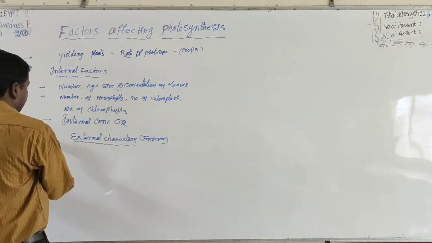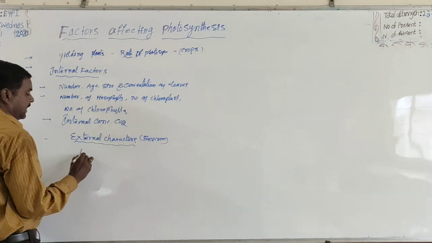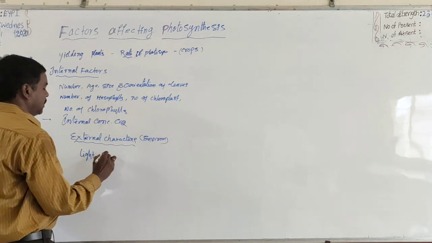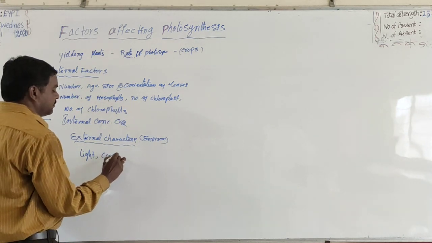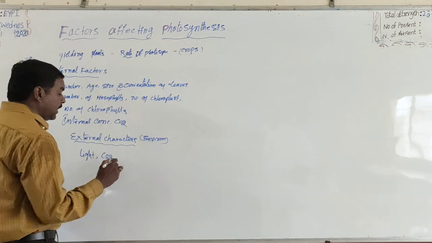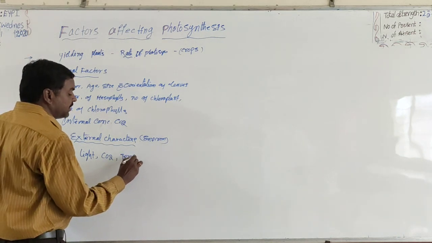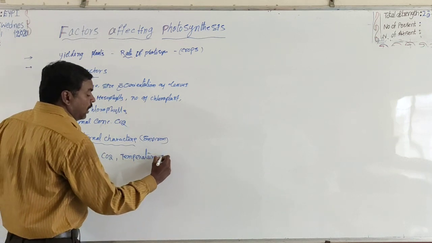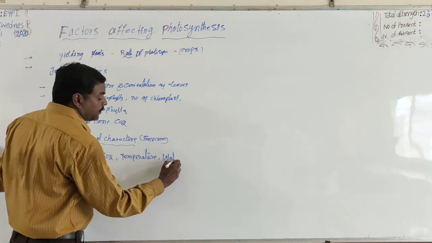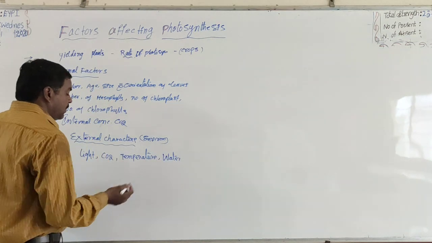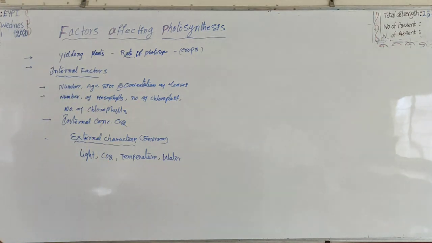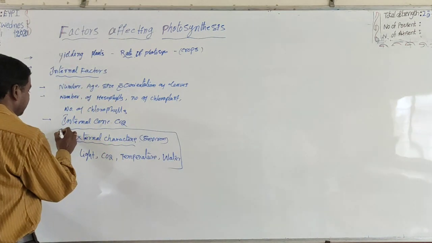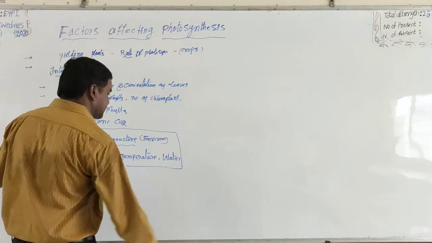They are external factors like light, and also concentration of CO2 and temperature and water availability, soil water. All these are external factors that influence the rate of photosynthesis.